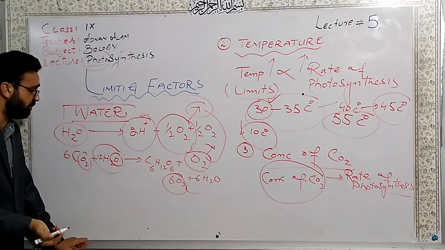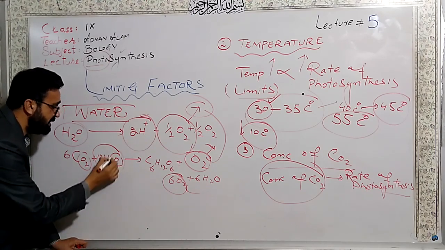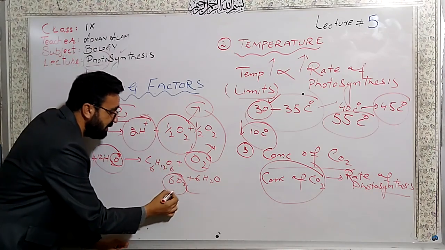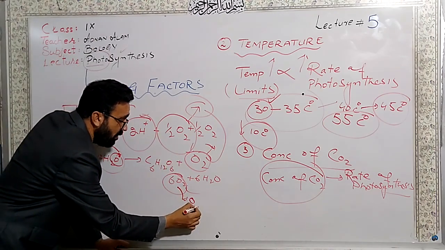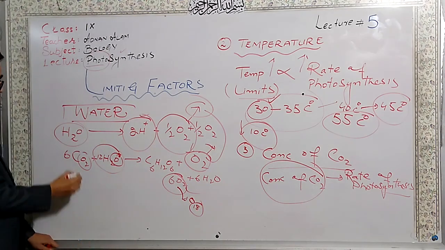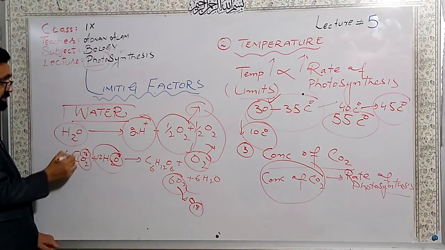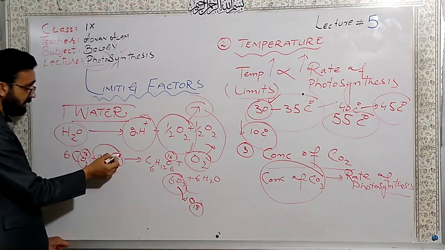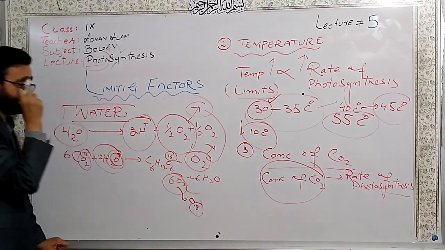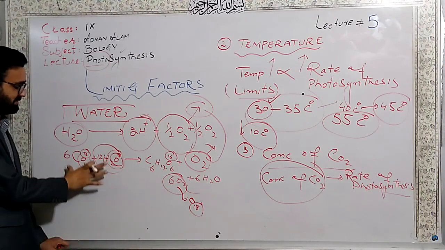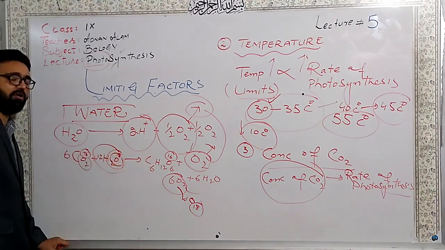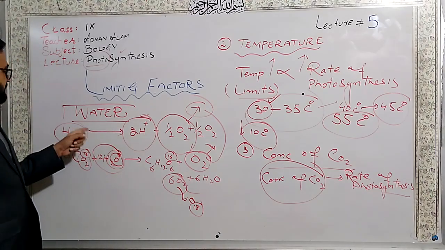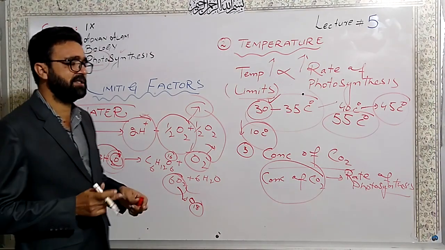He used an isotope of oxygen called O18 in the water, and then he collected the oxygen which is emitted in the environment, and that was O18. And in the carbon dioxide, he used the O16 isotope. So in the glucose, he got O16 oxygen. So definitely, the oxygen which is added in the environment by the photosynthetic process is the oxygen of the water. And the splitting of water in the presence of light is called photolysis, already covered in the light reaction.